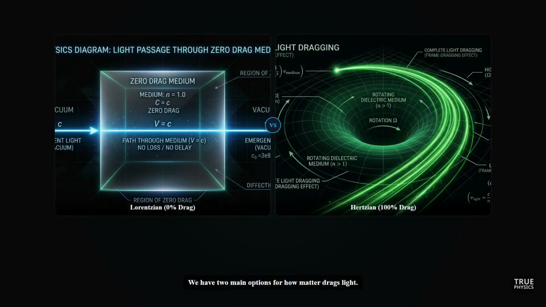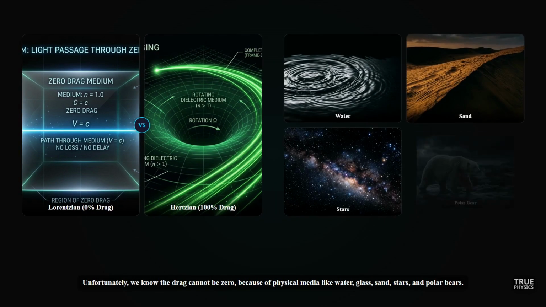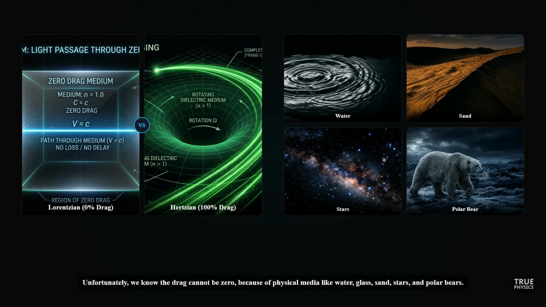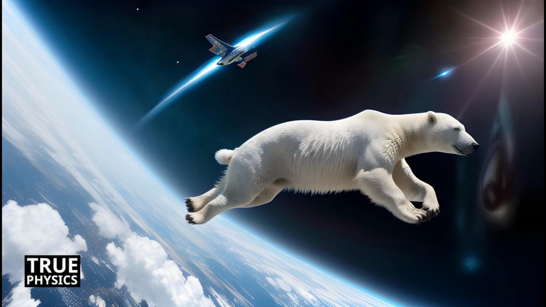We have 2 main options for how matter drags light. If the surface drag is 0, we get Lorentzian relativity, which Einstein chose in 1905. If the surface drag is 100%, we get Hertzian relativity. Unfortunately, we know the drag cannot be 0 because of physical media like water, glass, sand, stars, and polar bears. This means special relativity must have the wrong basic equations for the motion of matter.